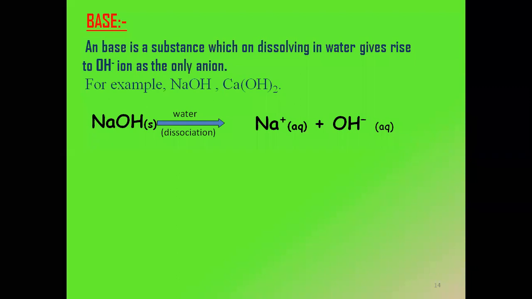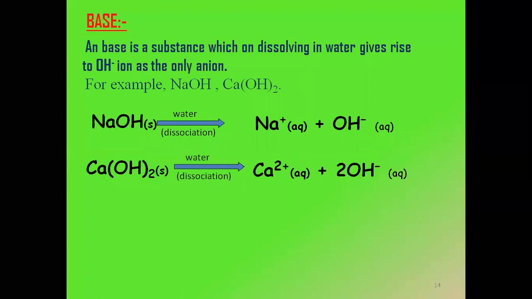So the answer here is calcium hydroxide, which is Ca(OH)2. Now looking at the formula, you should be able to tell me what will be the valency of calcium. What will be the valency of calcium? 2. Very good. So when I write it in the product, it is going to be Ca2+ and 2OH-.